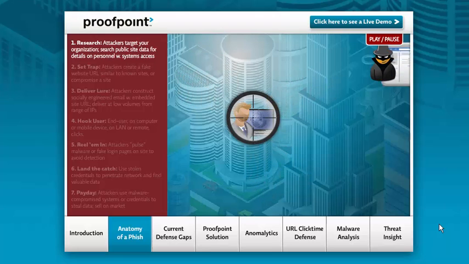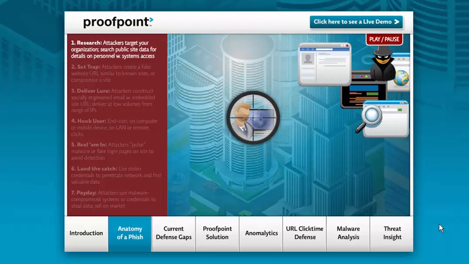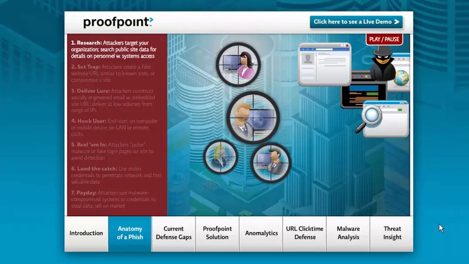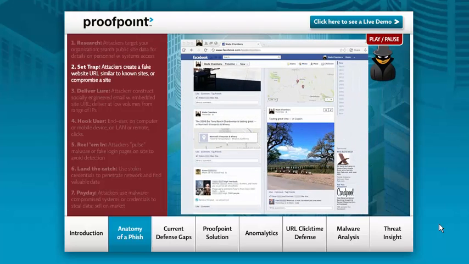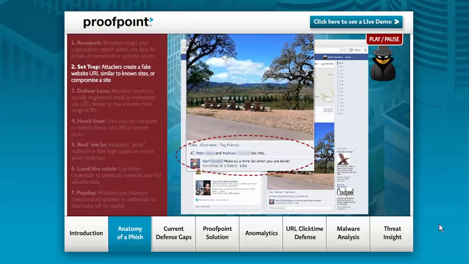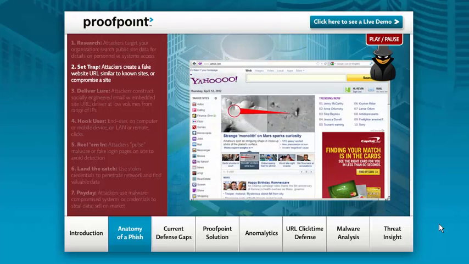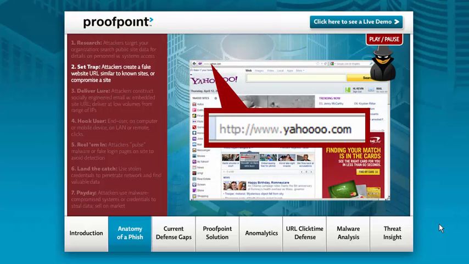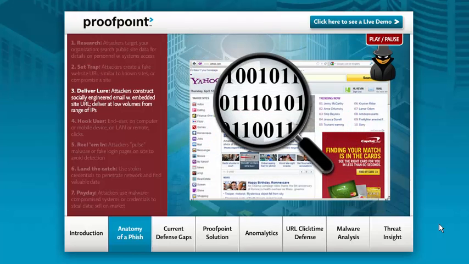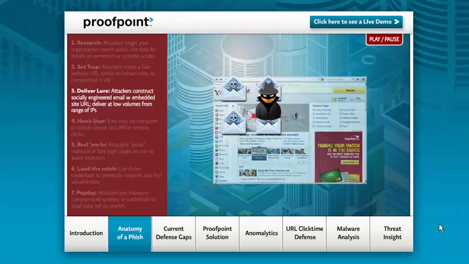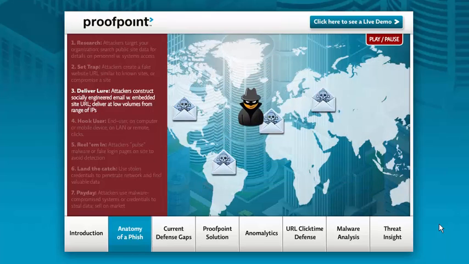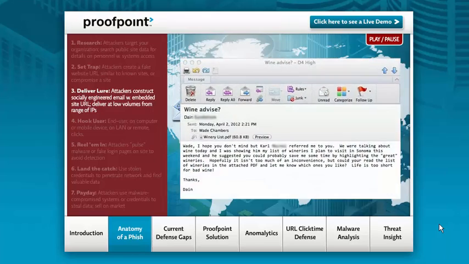The attacker does research. They use public data to figure out who your key staff are and how to reach them. Then, attackers either compromise an existing known website or set up a similar fake site so that they control a destination URL. Having had that base site and knowing the right information about their targets, attackers then construct a socially engineered email and deliver just a few from different places, different IP addresses worldwide.